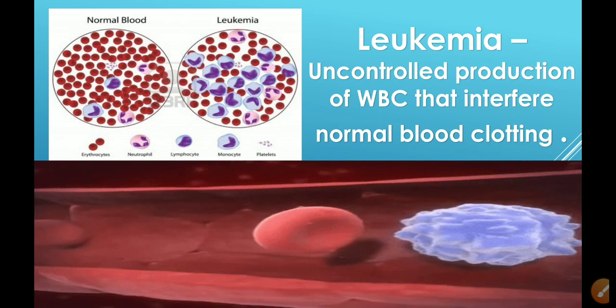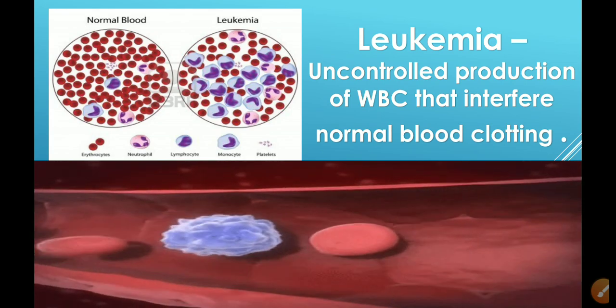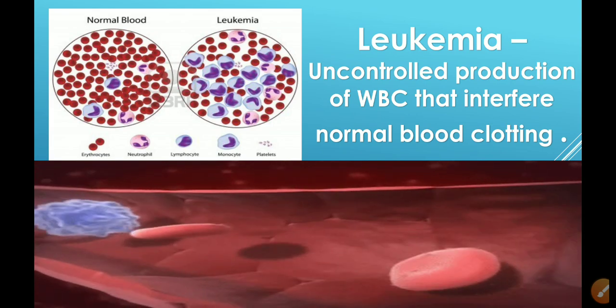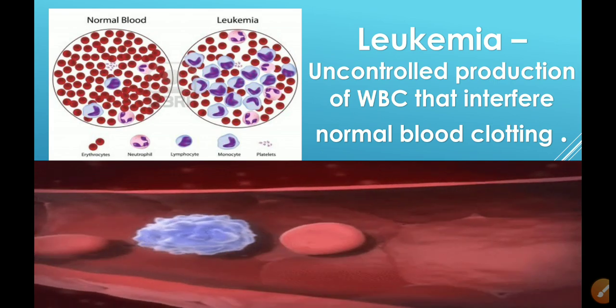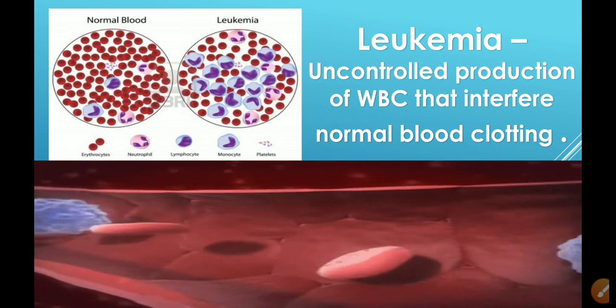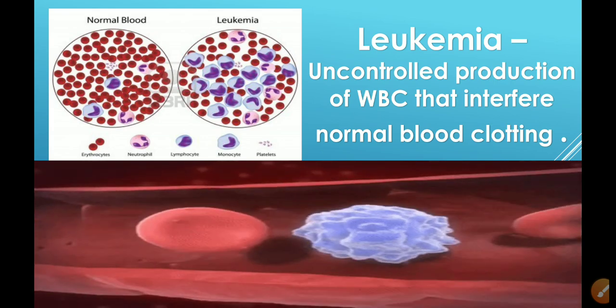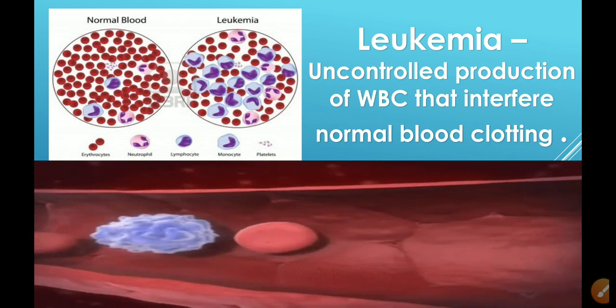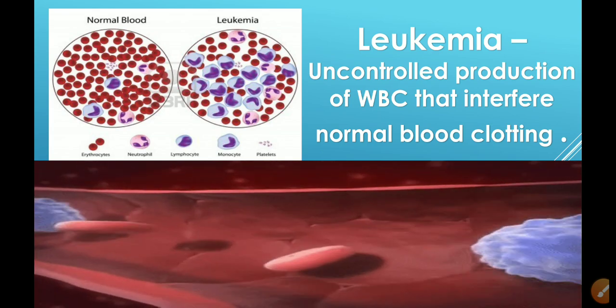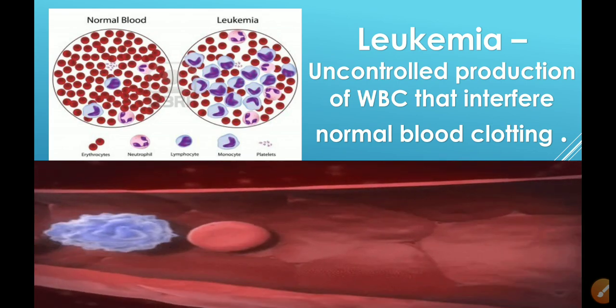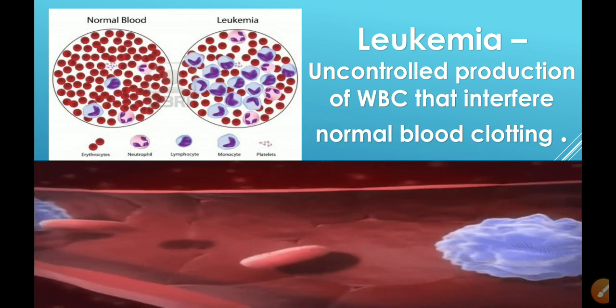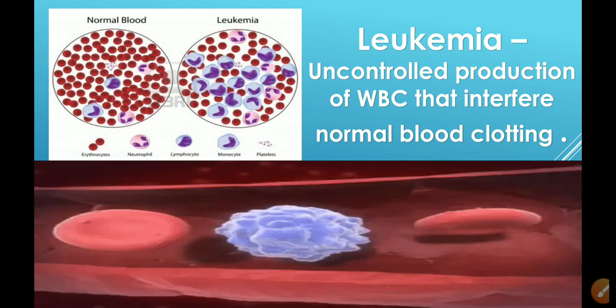Now look in this diagram that in a blood vessel, along with the RBC, WBCs are flowing. In blood, WBC and RBC always flow together, that is nothing unusual. But here the WBC count has increased in comparison to RBC. So it will not allow RBC to carry sufficient oxygen. It will not allow platelets to clot the blood.